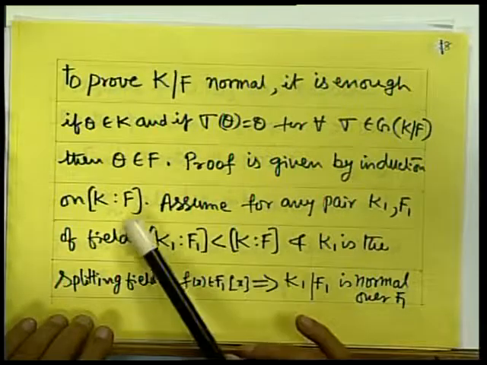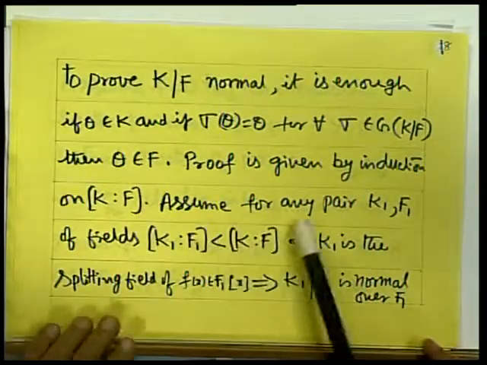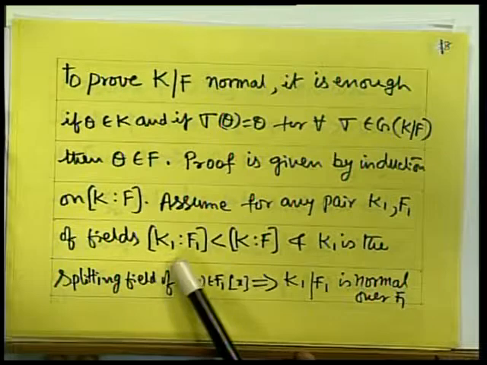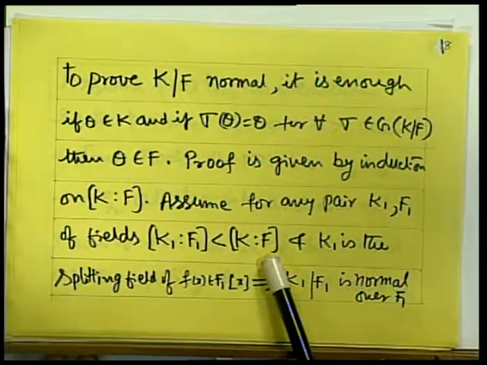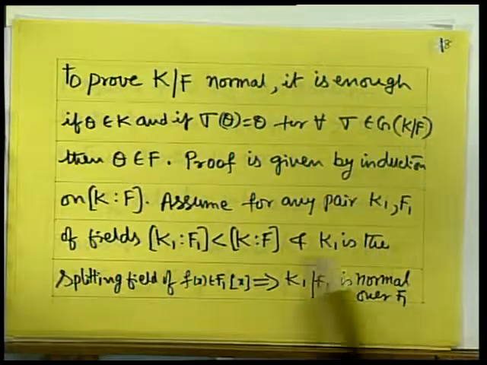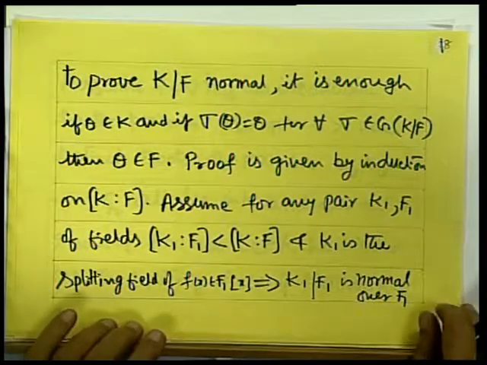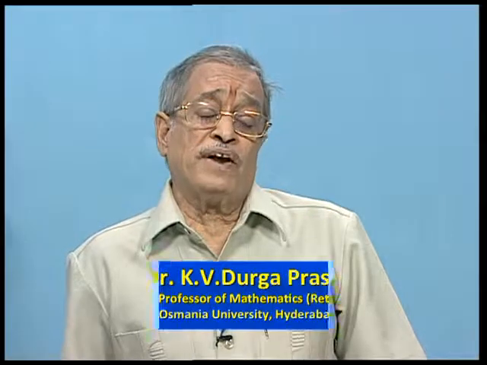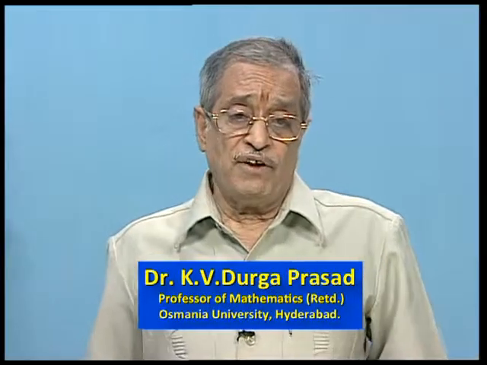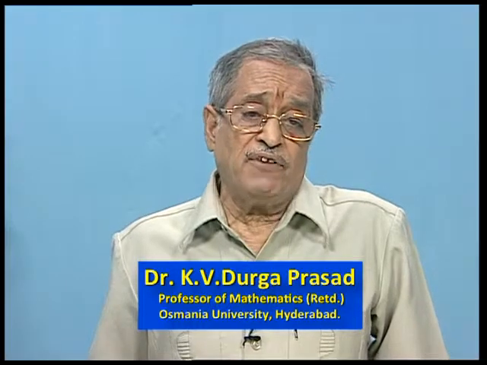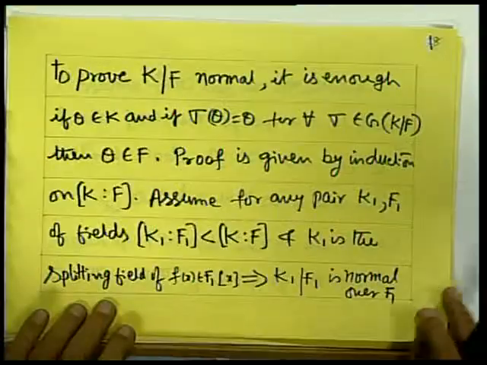Proof is given by induction on the degree of K over F. Assume for any pair K1, F1 of fields, the degree of K1 over F1 is less than the degree of K over F, and K1 is a splitting field of f(x) belonging to F1[x], implies K1 is a normal extension of F1. So whenever you can find two fields K1, F1 whose degree is less than the degree of K over F, and this property holds, that is, K1 is the splitting field of f(x) over F1, then K1 must be a normal extension of F1.